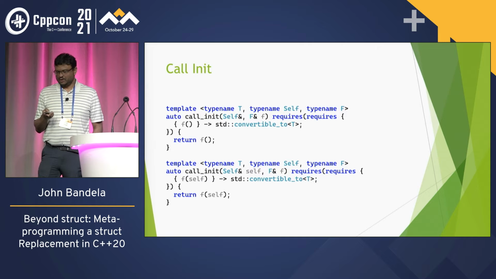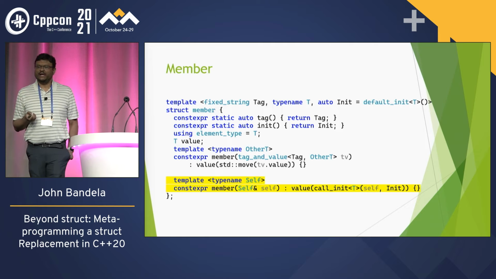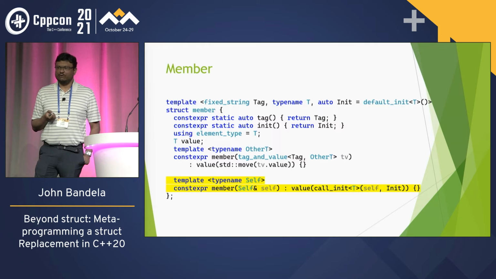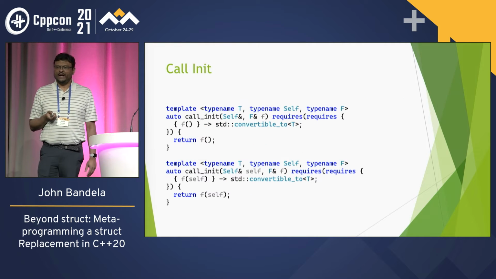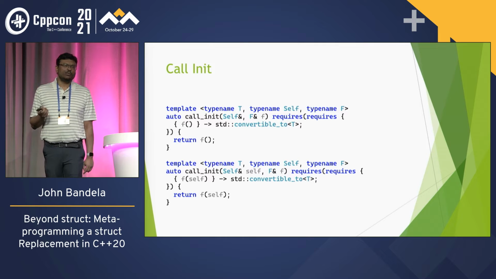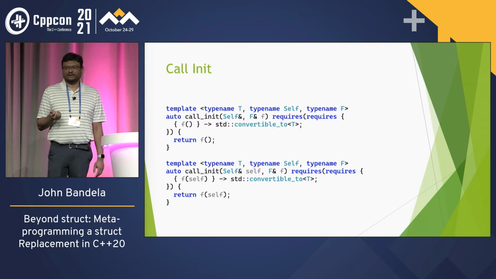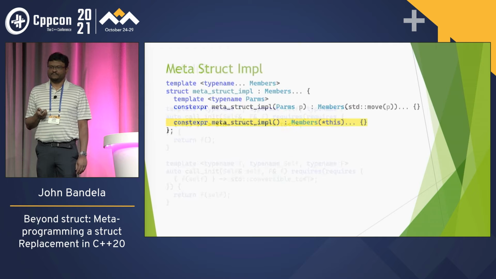All right, so how do we do this? What we do is add a constructor to member, where we take a templated self parameter, and we pass it to call init for self. In call init, we use concepts, and we overload saying, what does it return? How do we call it? Do we need to pass a self in or not? And we do the appropriate thing based on the overloads.